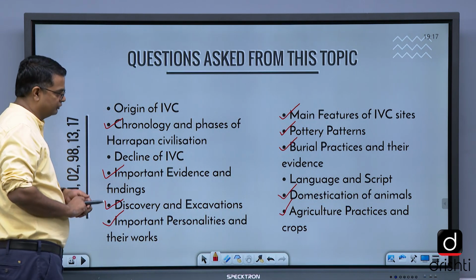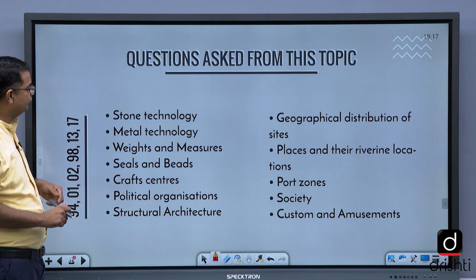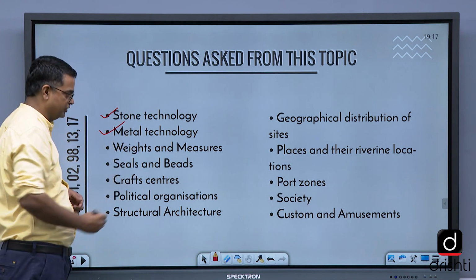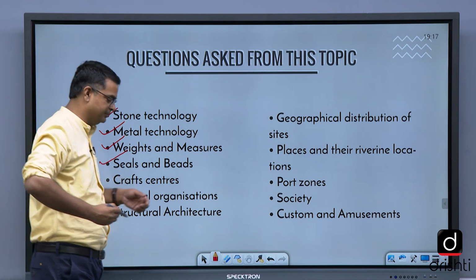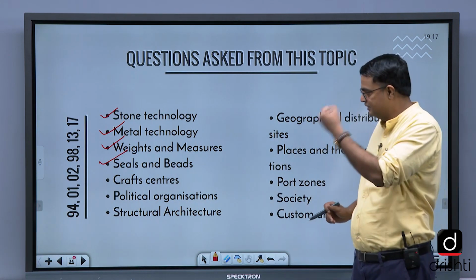You can just take a look at it. Then stone technology is important. Metal technology is important. Weights and measures are important. You cannot leave them. Seals and beads. There was a bead making factory also. Seals are used for artistic and religious purposes.